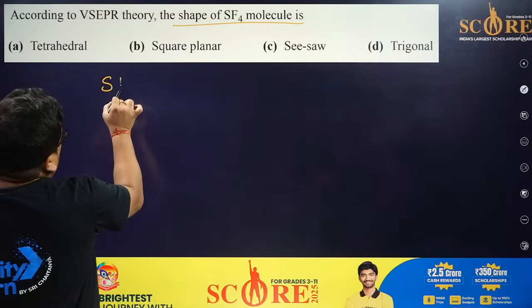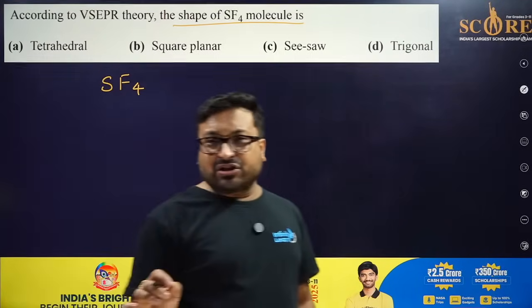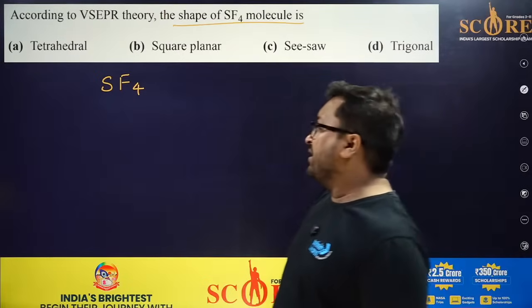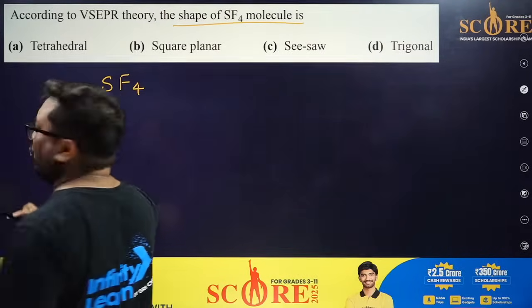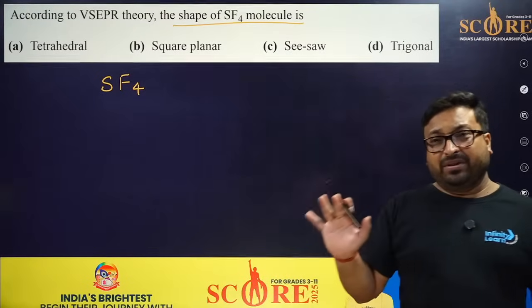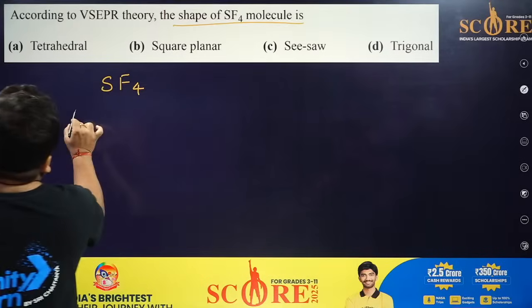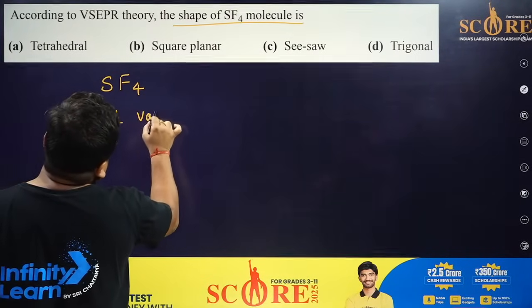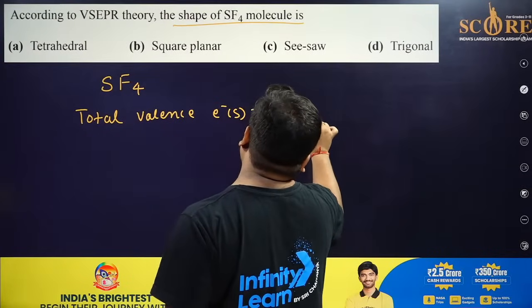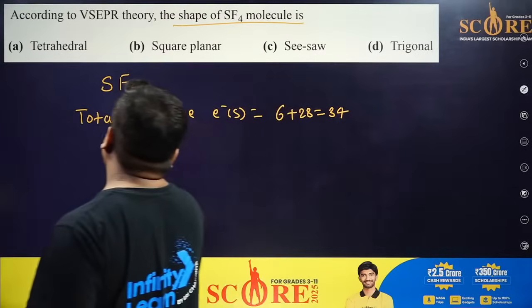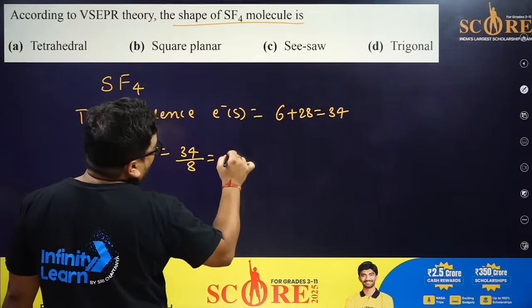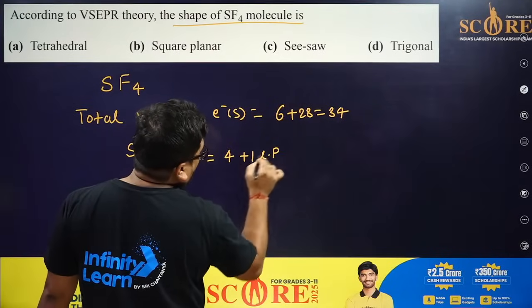This is total SF4. I will give a short technique for this. In many books, people will say, sir, I have to find for SF4, molecule without lone pair, molecule with lone pair. No, I will give you a very shortcut method to find the answer. Just count the total valence electrons. So this is 6 plus 28. This is 34. So steric number is equal to 34 by 8. So 8 into 4, 32, plus 1 lone pair. So this is 5.